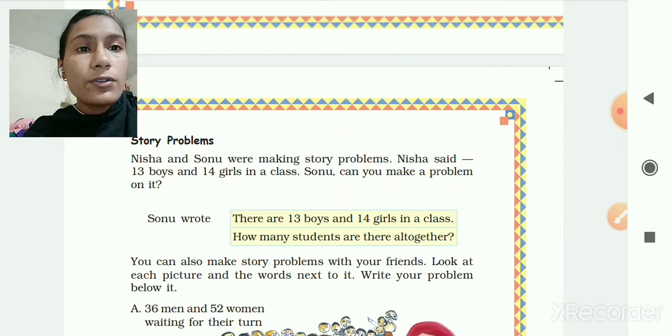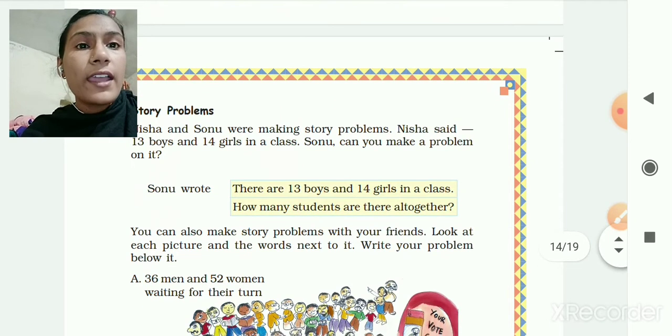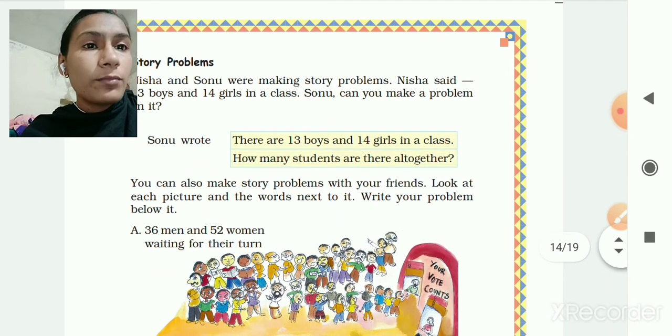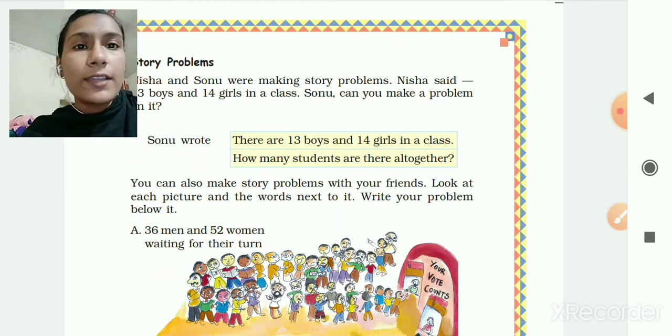Nisha and Sonu were making story problems. Nisha said 13 boys and 14 girls in a class. Sonu, can you make a problem on it? So Sonu wrote, there are 13 boys and 14 girls in a class. How many students are there altogether? So you can also make story problems with your friends. Look at each picture and write your problem below it.